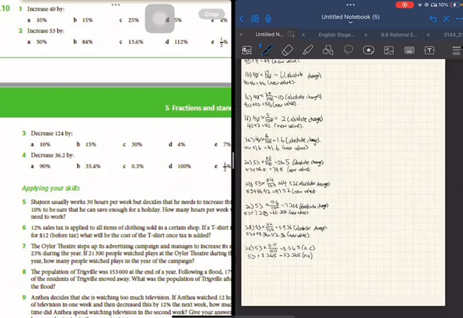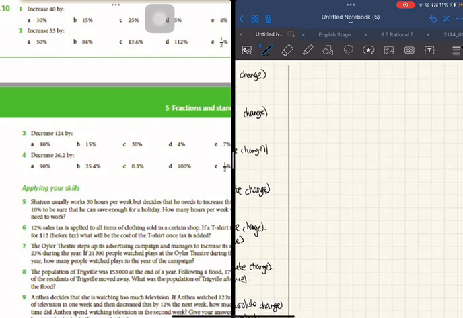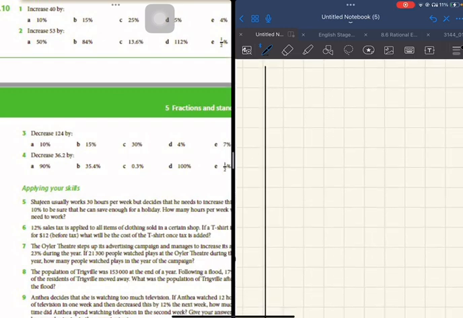Let's go on to question 3. Question 3 and question 4 are decreases, so instead of adding them up, you'll be subtracting them.